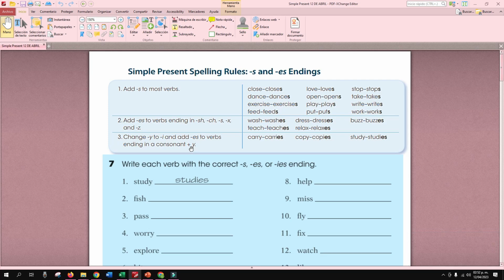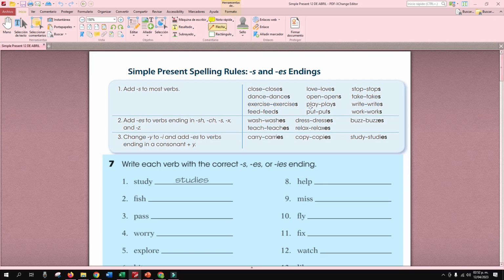Vamos a hacer este cambio, ¿verdad? Cuando en el verbo tengamos consonante Y al final, cuando tengamos esa terminación, vamos a cambiar la Y por una I y agregarle ES, ¿verdad? Pero ¿qué pasa cuando tenemos vocal Y? Por ejemplo, en el caso de play.